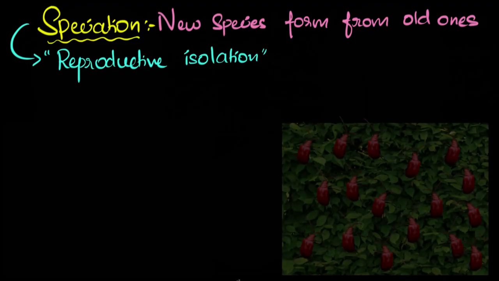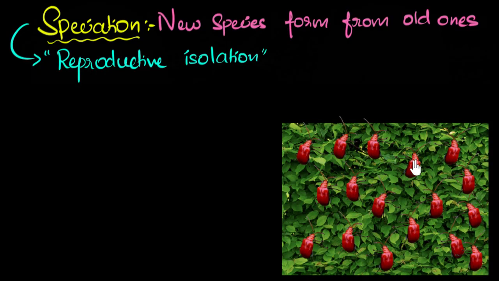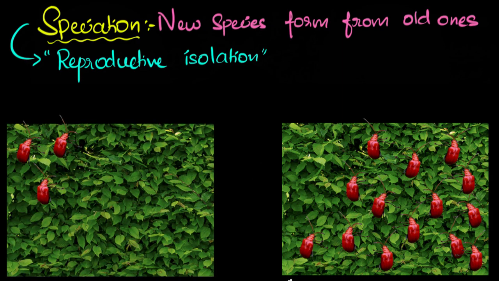Let me tell you a story. This is a story of a group of red-colored beetles living on a bush, okay? Now let's say some of these beetles migrate to a different place altogether. Now this can happen in many ways. Maybe a wind carries them away, or maybe they sit on some animal and that takes them to a different place. Or maybe, I don't know, they sneak into an aeroplane and that takes them to a different country altogether.